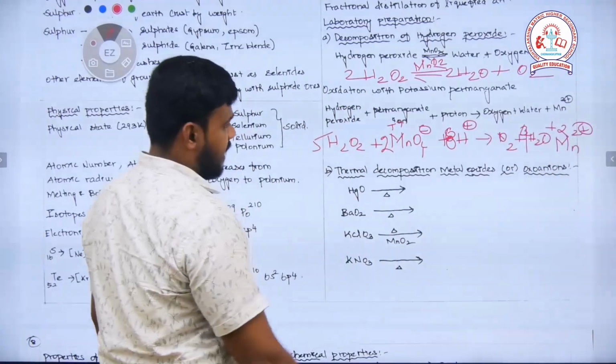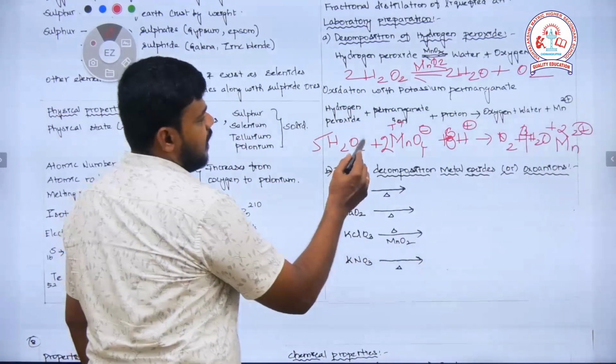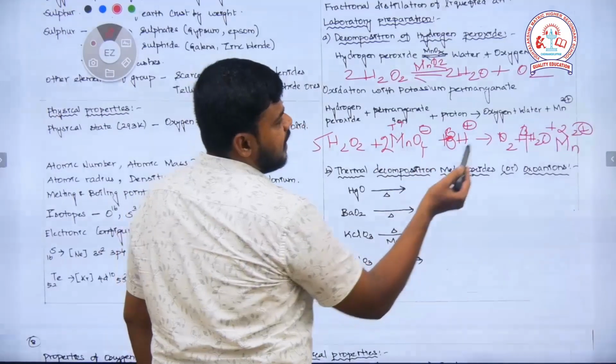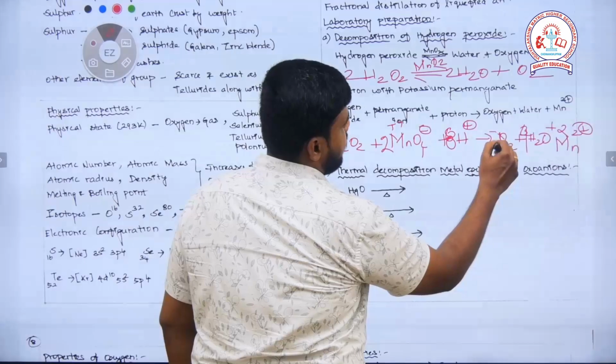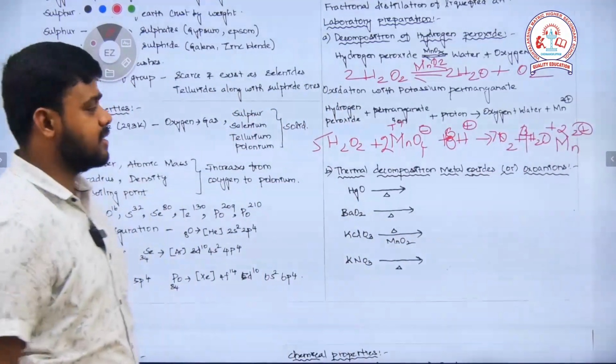So oxygen I need to balance further. So 10, again 8, 18. Out of 18, 4 is balanced. So I have to make 14 here, so it is 7 O2. So in such a way we can balance it.